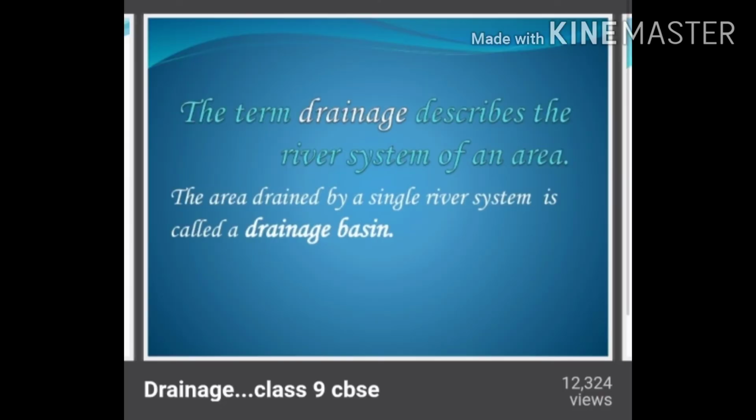Let's recall. The term drainage describes the river system of an area. The area drained by a single river system is called the drainage basin, which we discussed, and the river system means the major river and the tributaries of that main river.